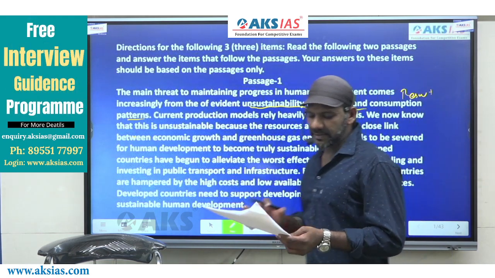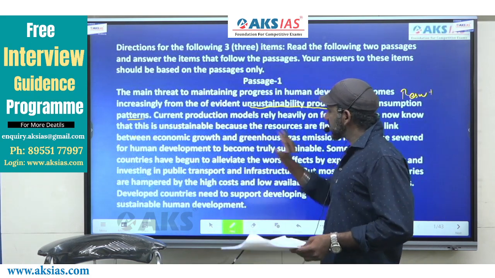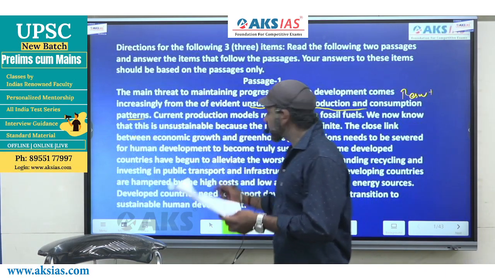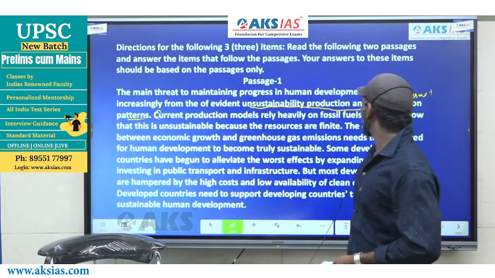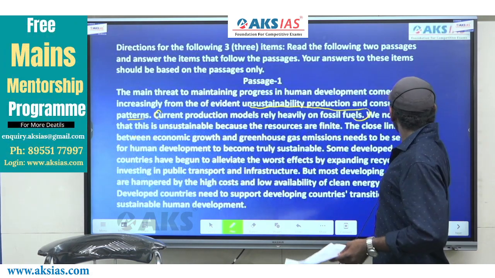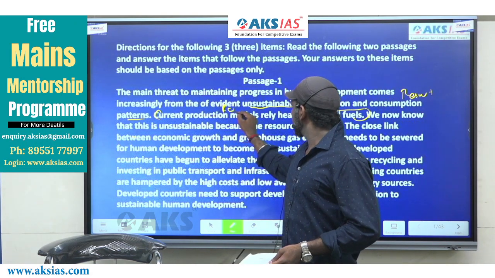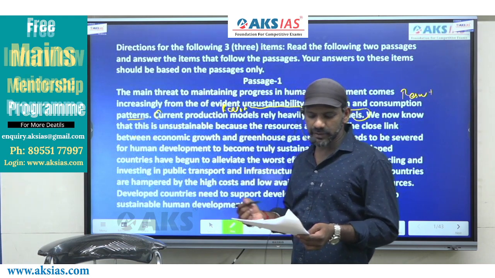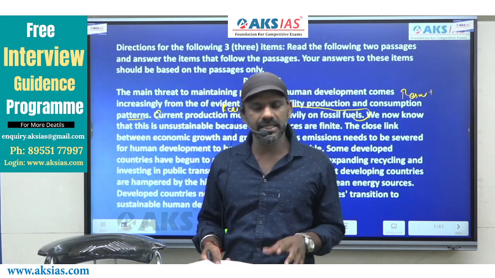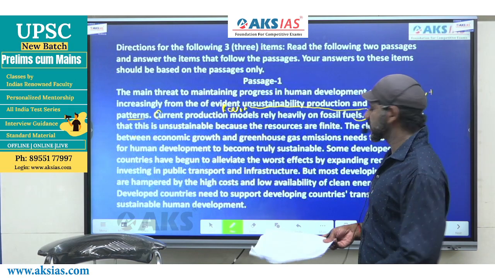Now, as I told you, the reason and the result must always appear close to each other. The statement that comes close to the result is this one. Current production models rely heavily on fossil fuels. This is a statement that comes close to the result. So what I say is, this must be the reason, that is the answer to this question. In fact, we need to forget about the rest of the passage because reason and the result must always come close to each other. Current production models rely heavily on fossil fuels.